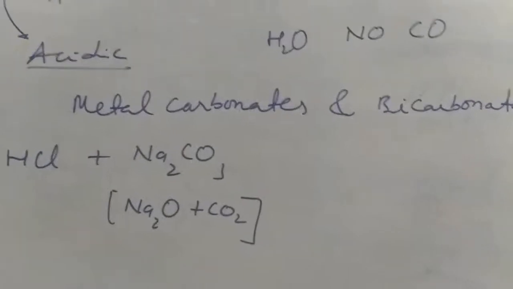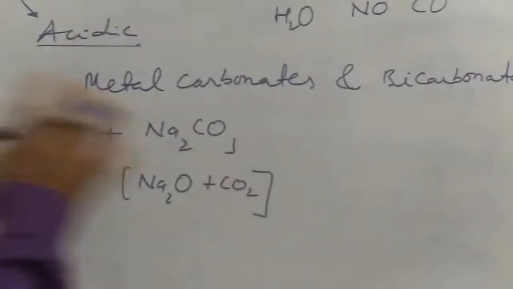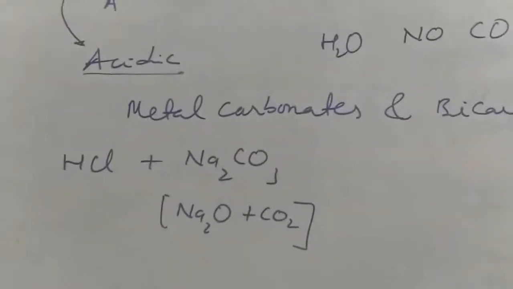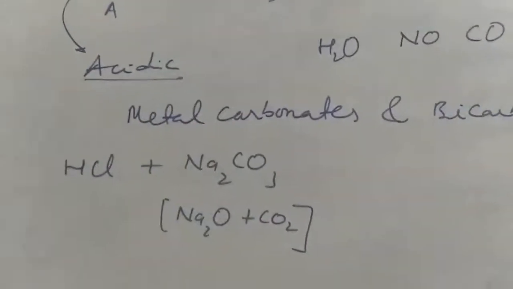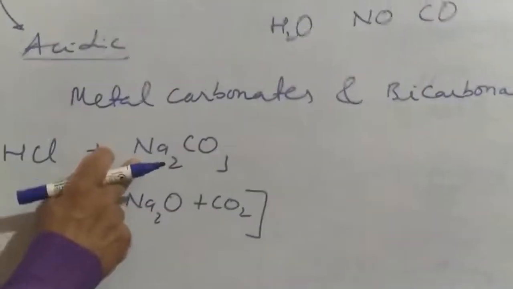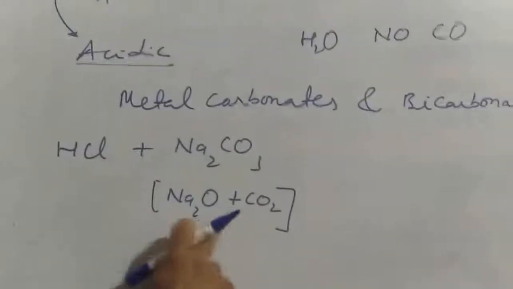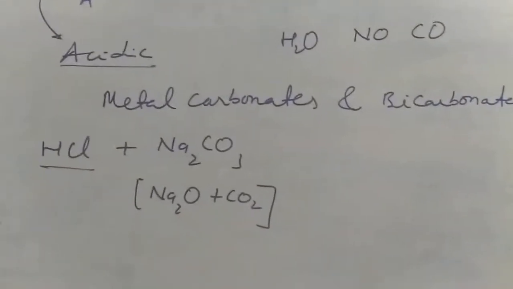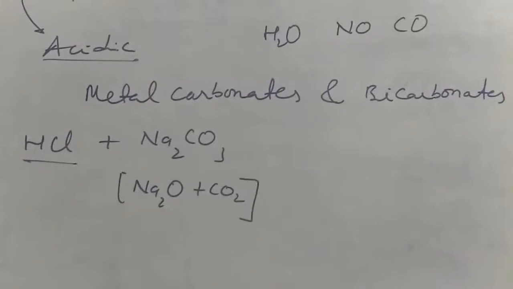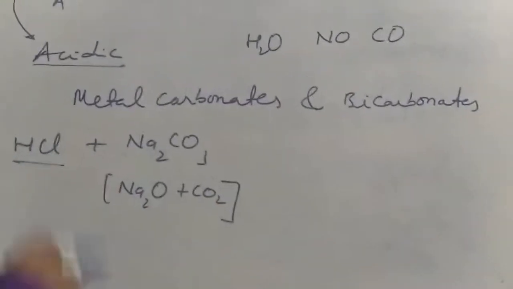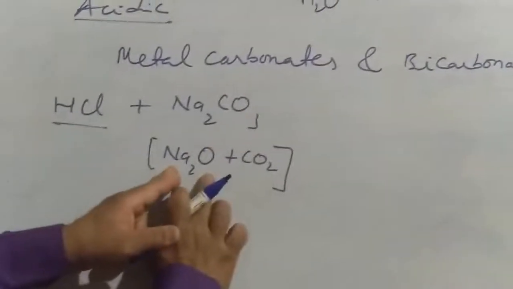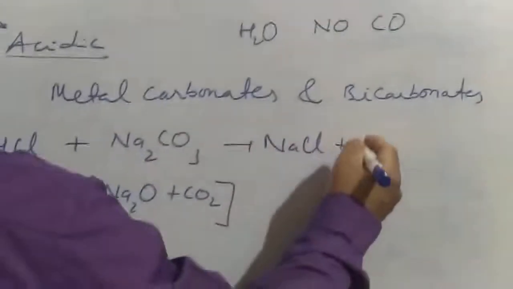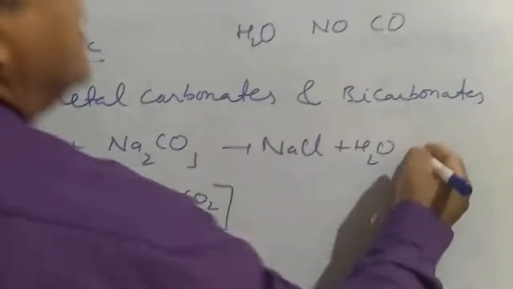Let's see how we can remember this reaction. Na2CO3 in the form of solution I am treating with HCl, or I can even drop HCl into Na2CO3, there is no problem. Na2CO3 is basically a combination of what? Na2O plus CO2. Now HCl is an acid, so definitely the acid is going to react with the base. There is no impact on CO2. So what is the product? This is the base, this is the acid. I have a salt, water, and the CO2 will escape out.